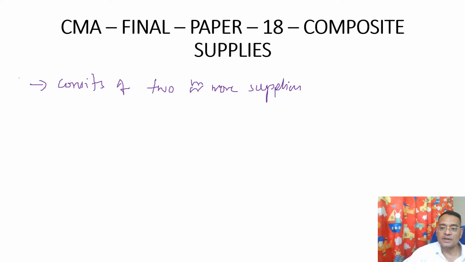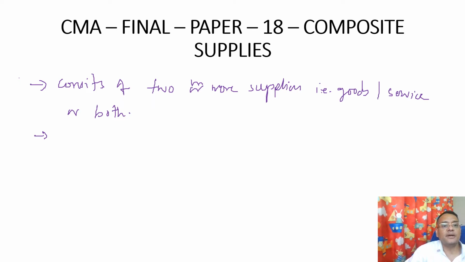It can be two goods, two services, or a combination of one good and one service, and it is also called a bundled supply. So it should consist of two or more supplies, that is goods or service or both.